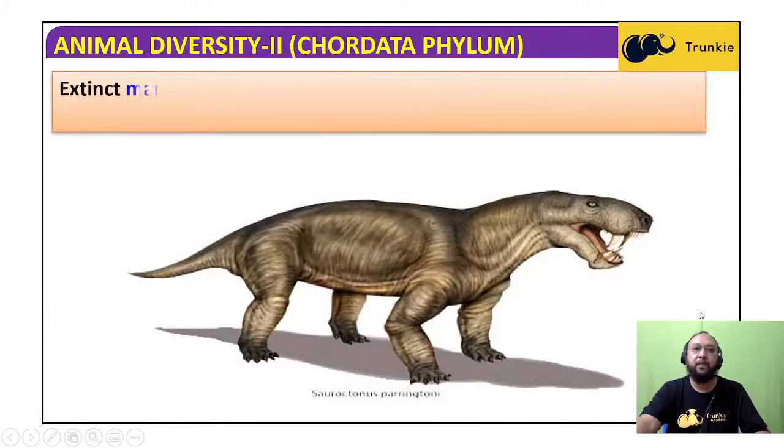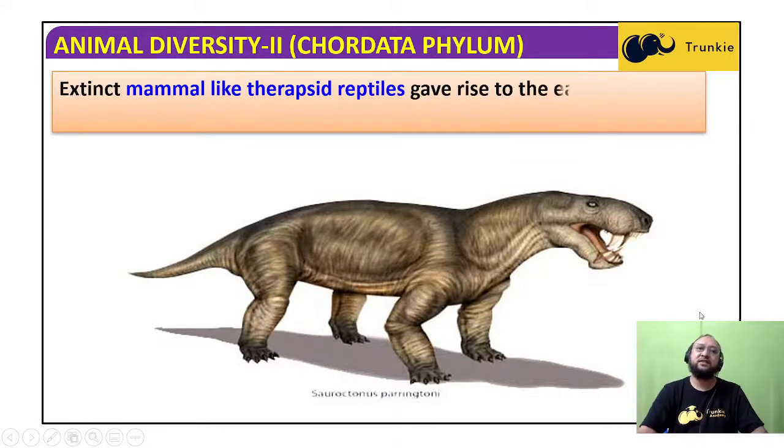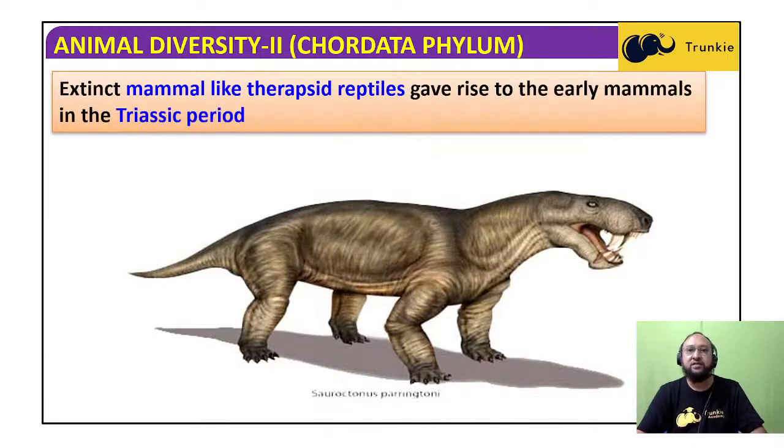Now, extinct therapsid reptiles gave rise to early mammals in the Triassic period. Evolutionary biologists, zoologists, and paleontologists believe that mammals evolved from the therapsid reptiles, which were mammal-like, in the Triassic period.